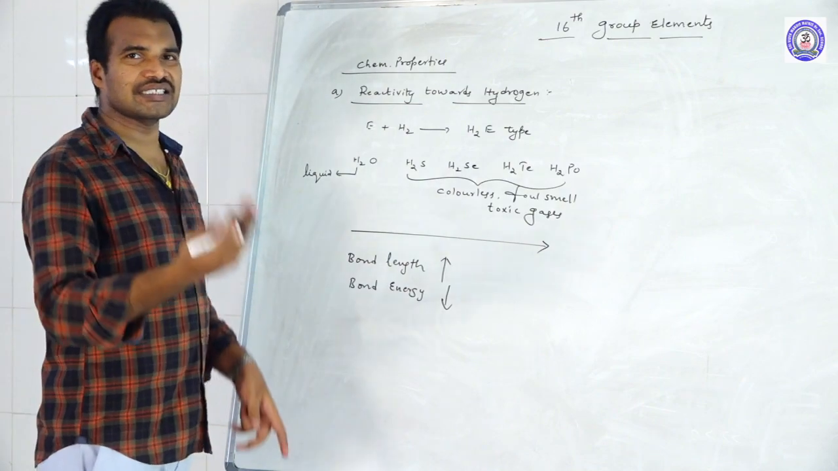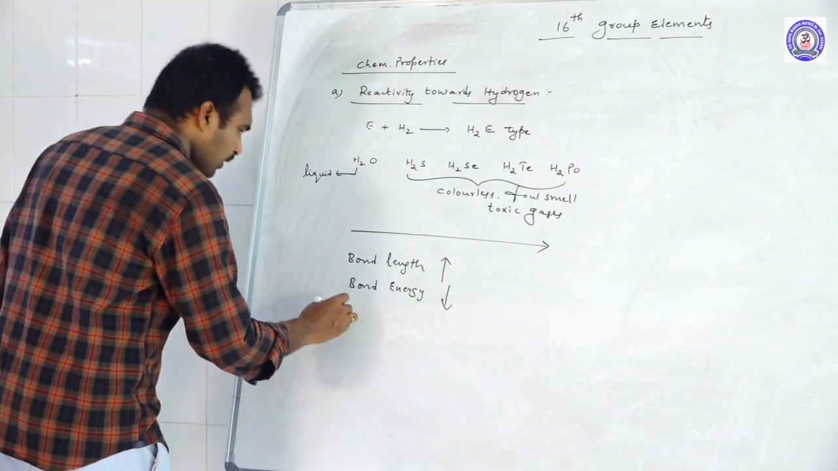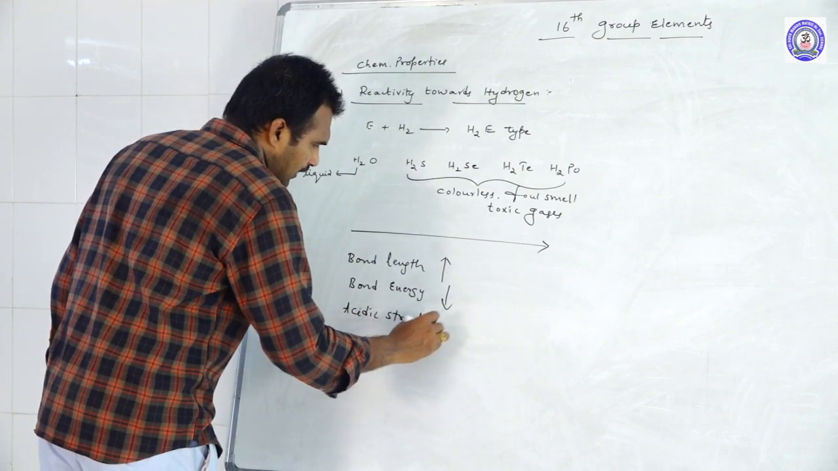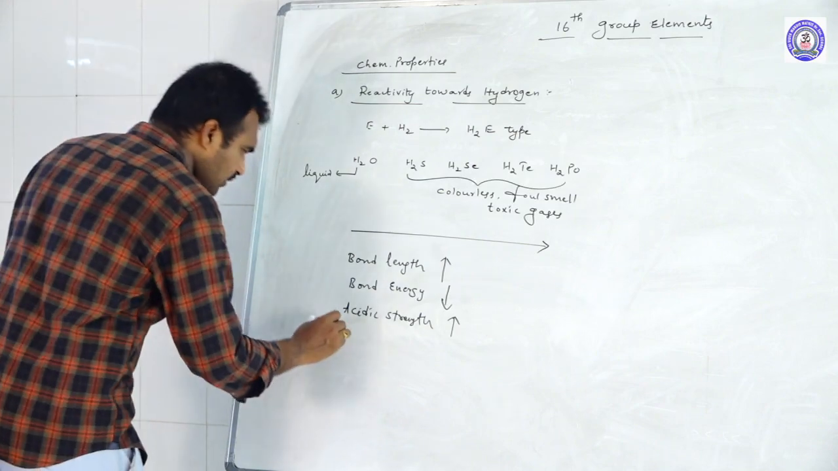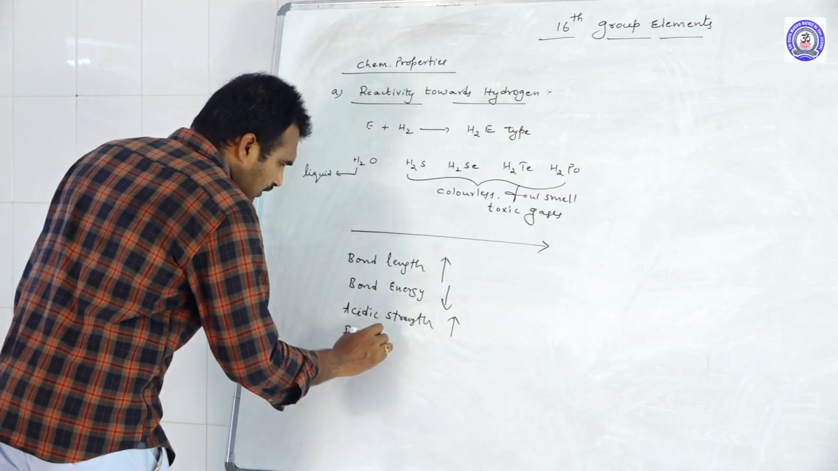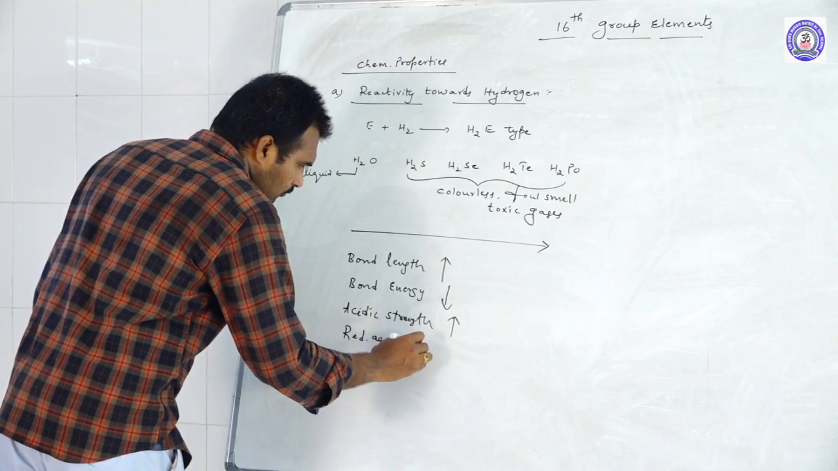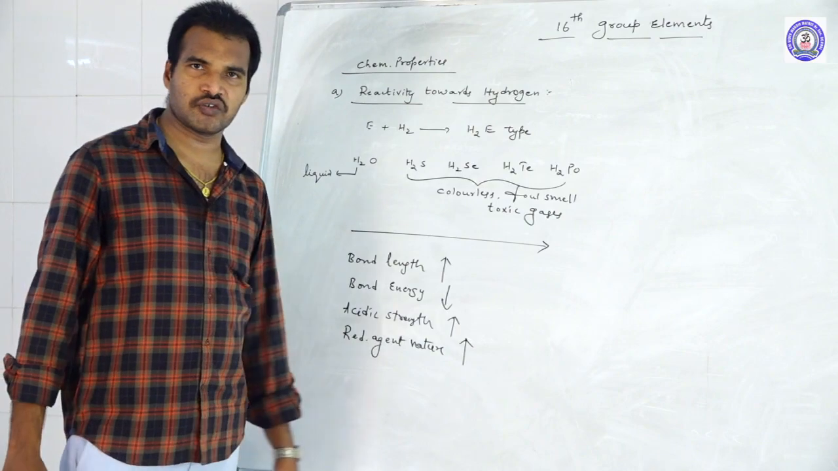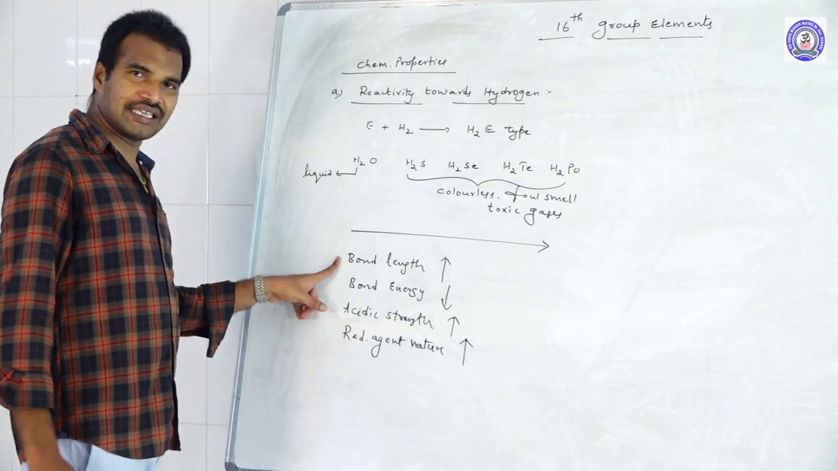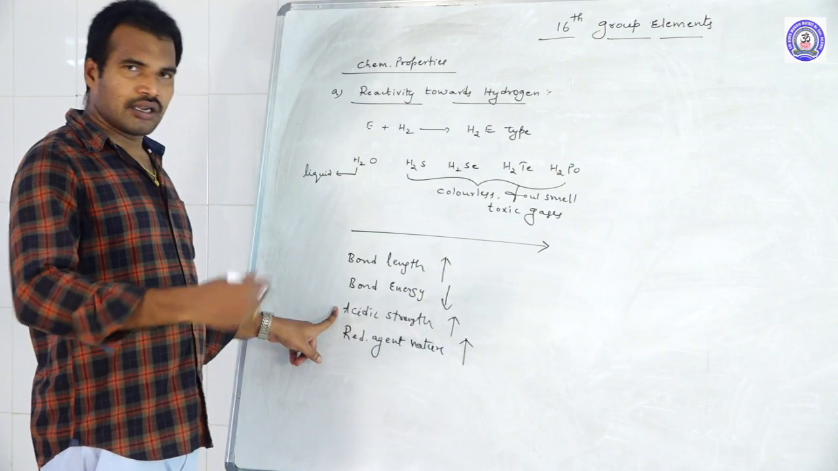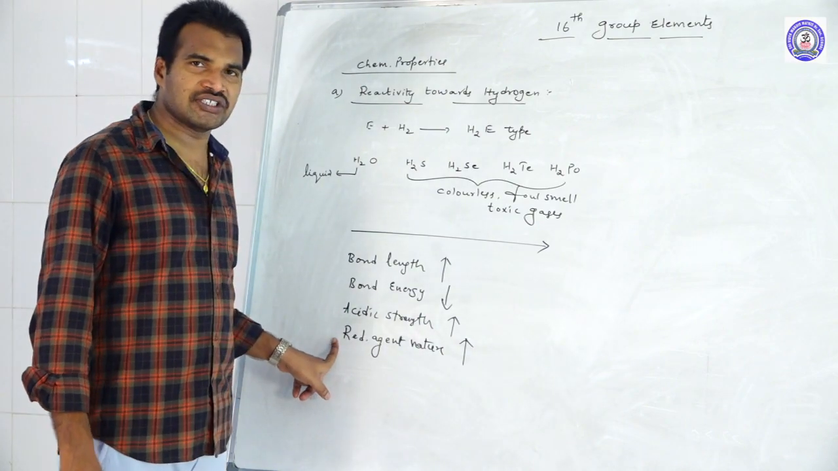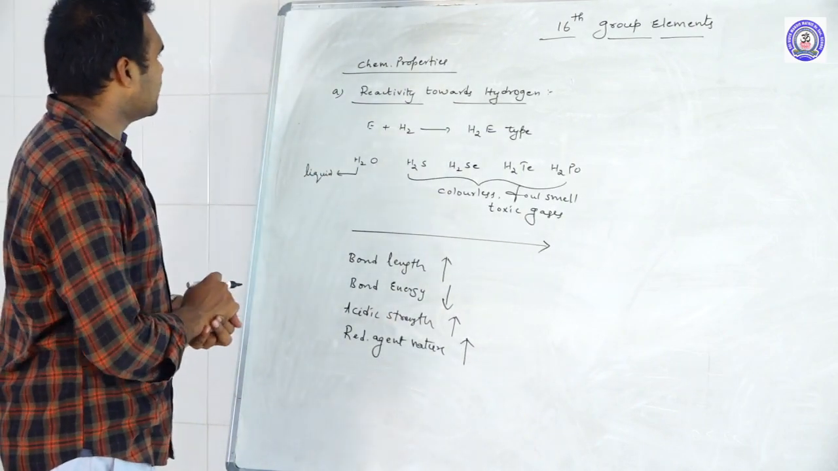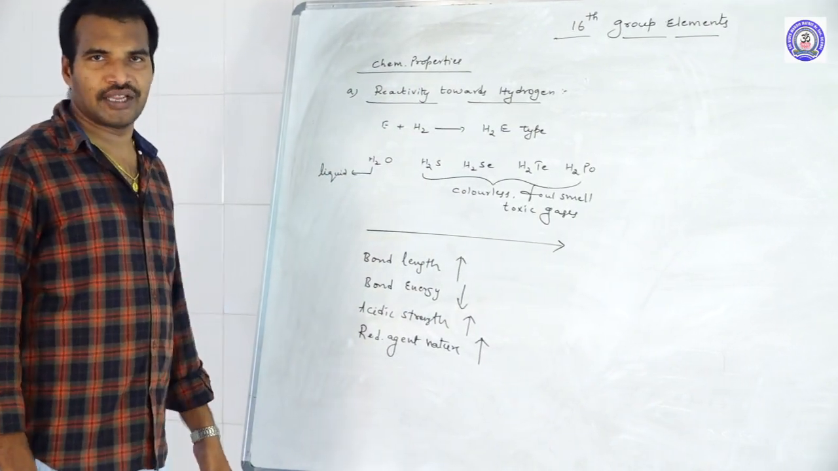So the tendency of releasing protons is what we call acidic strength. So acidic strength increases. Acidic strength increasing means reducing agent nature also increases. Okay, bond length increasing, bond energy decreases, so acidic strength increases and reducing agent nature increases. Okay, so this is about the hydrides of 16th group elements.